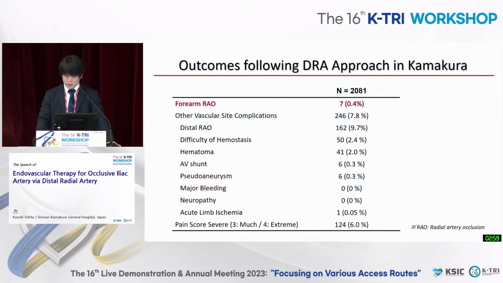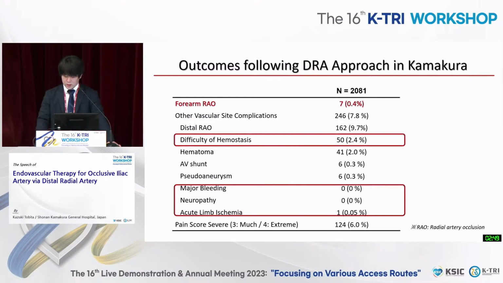Our data revealed the forearm RAO rate was 0.4%, very few. In addition, there were no serious complications such as major bleeding or neuropathy, and 1 limb ischemia case only. Difficulty of hemostasis occurred in 2.4%. However, these patients achieved complete hemostasis by a tourniquet or manual compression.